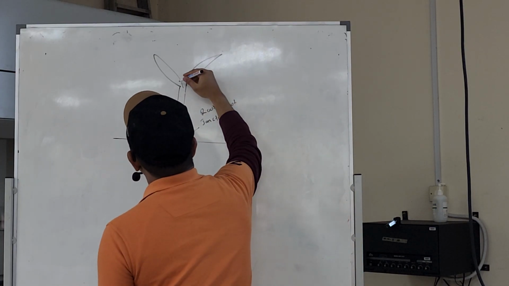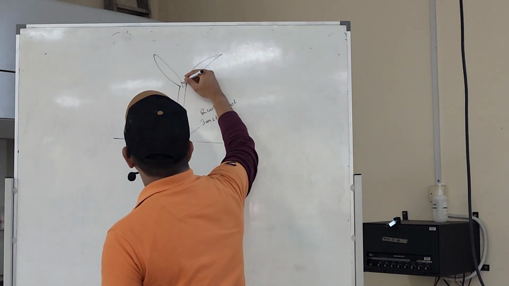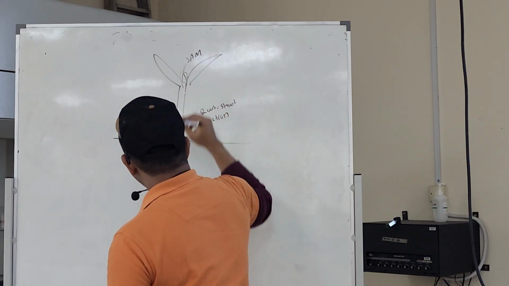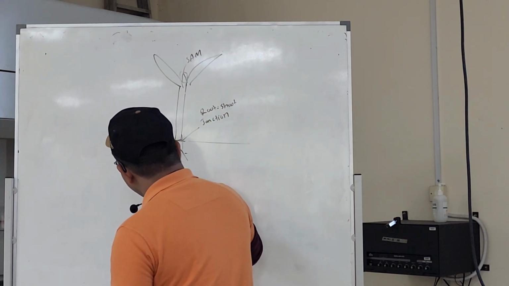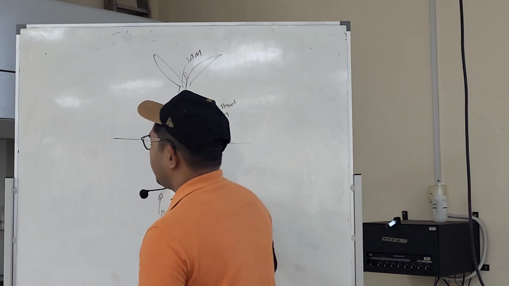So you've got two meristems. You have to learn about this. The first meristem is at the tip here. This is the shoot apical meristem, and then there's another meristem here, which is the root apical meristem.